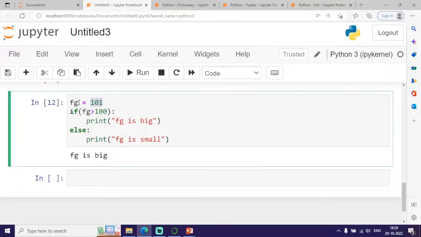So firstly, I am just initializing this variable fg equal to 101. If this value is greater than 100, so if this condition is satisfied, I am printing fg is big. Otherwise, the else block, fg is small, this will be printed at the output. Clear with this? So based on some condition, for example in a banking transaction, or whenever I am making some purchase, if the purchase amount exceeds this, there will be some discount, otherwise the else block will be executed.